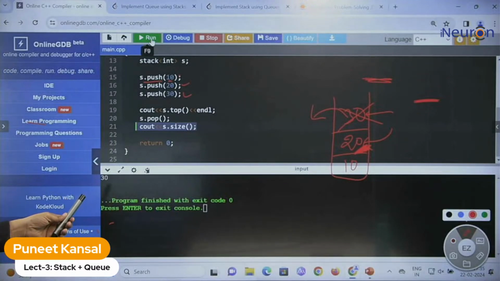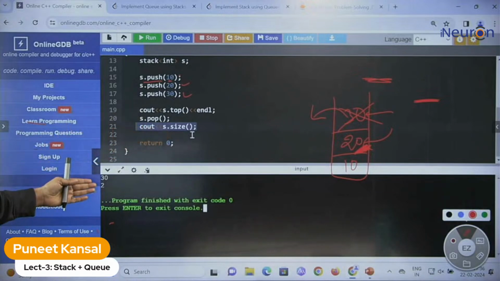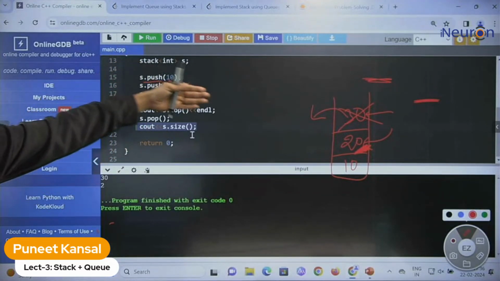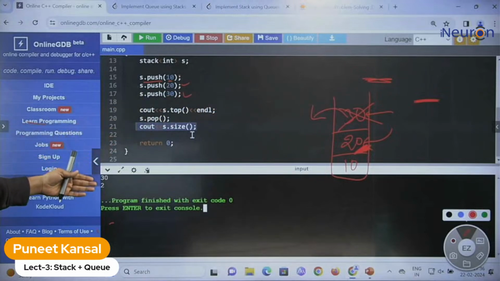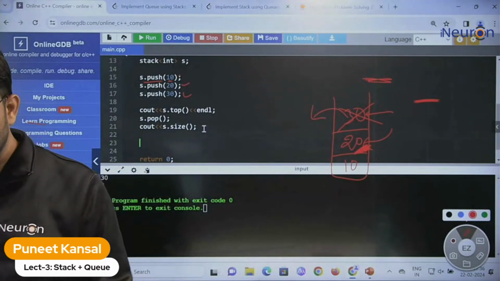Okay, you are saying 2. So if we run it, this will return the size of the stack. You know that because you have deleted 30; earlier 3 elements were there, you deleted 30, so the number of elements is 2. Yes, now you know about the size function also. So let me add some more functions over here.